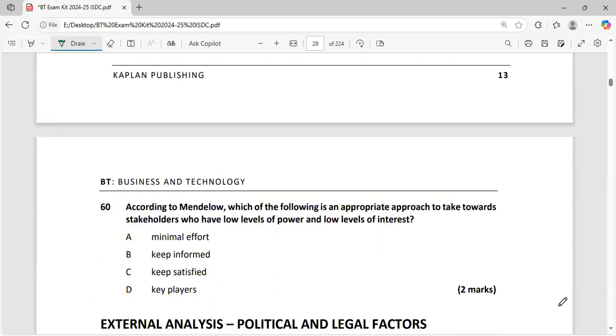According to Mendelow's matrix, which of the following is an appropriate approach to take towards shareholders who have a low level of power and a low level of interest? Those who have low power and low interest are called minimal effort.